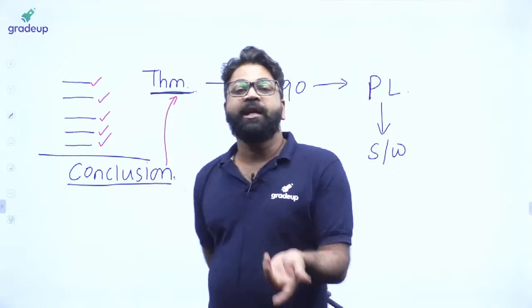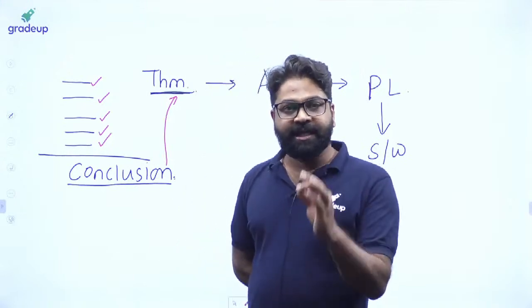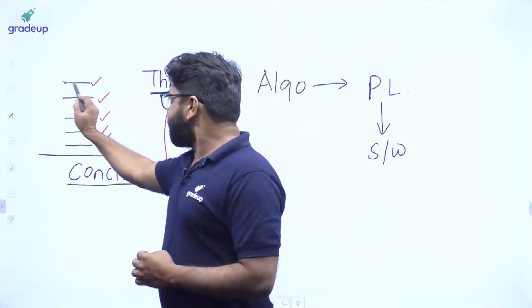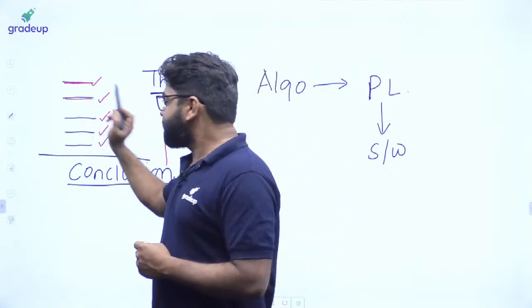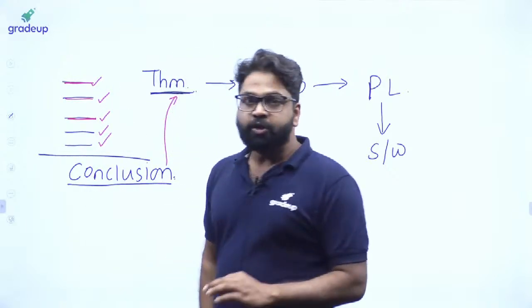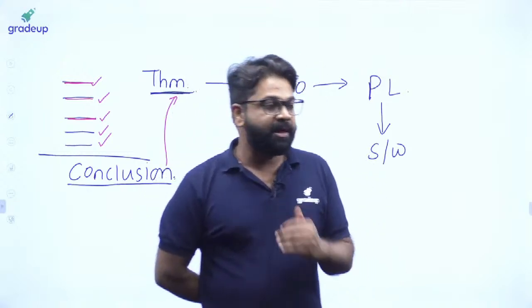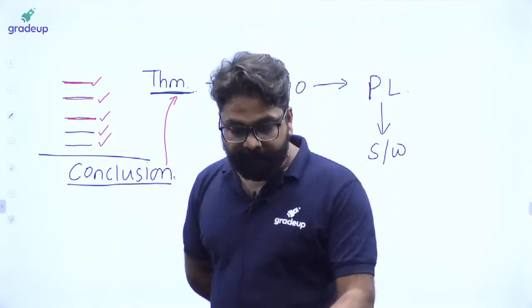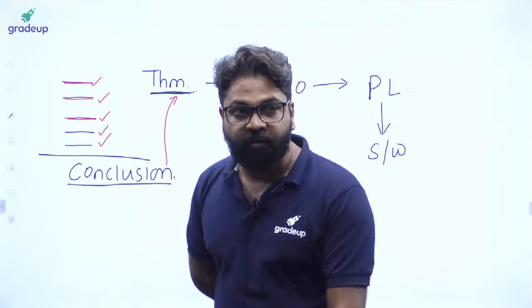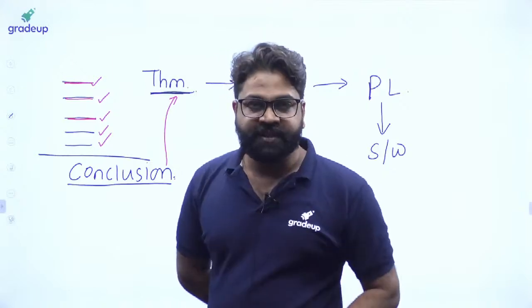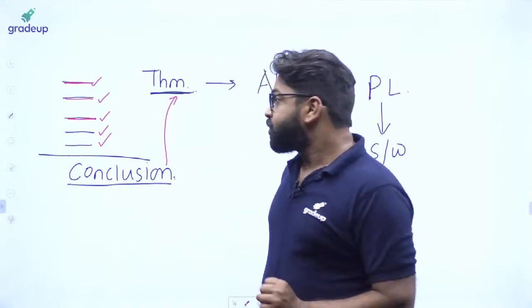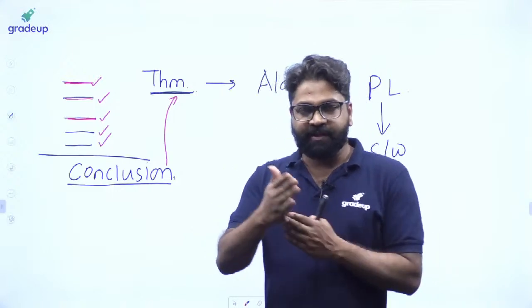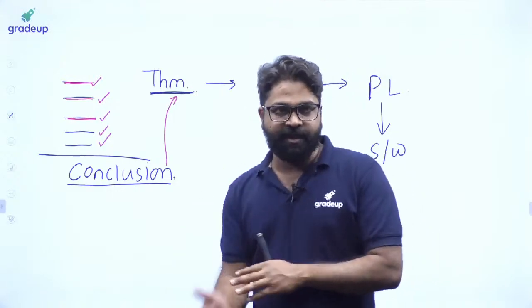Sir, where is mathematical logic? Mathematical logic gives us the power to check the validity of this statement, and this statement, and this statement. So if anybody asks what mathematical logic is or what the real-time application of mathematical logic is, then you have to say that mathematical logic gives us the power to check the validity of a statement. When you learn mathematical logic, it gives you the power to check whether this theorem is valid or not, whether this statement is valid or not.